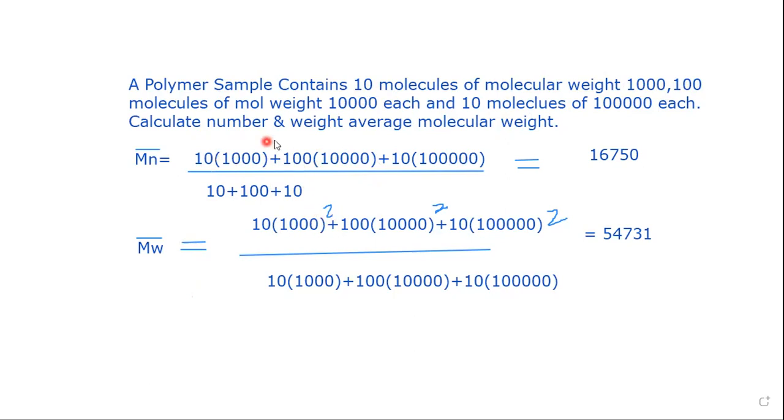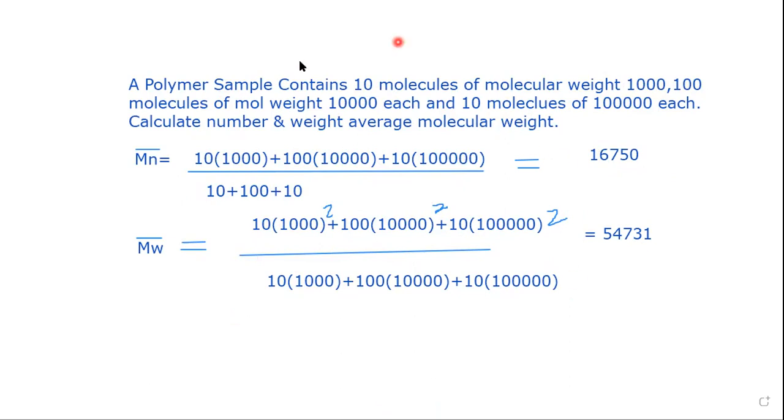So that's how we will calculate the Mn, and that's how we will calculate the Mw. This is square, because the formula was Mi square over Ni into Mi. So this will be the answer. So that's how we will do the numericals.